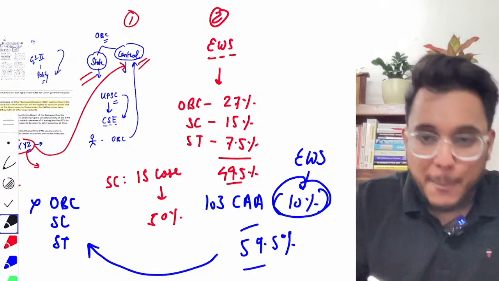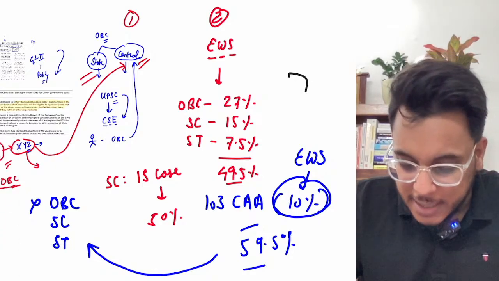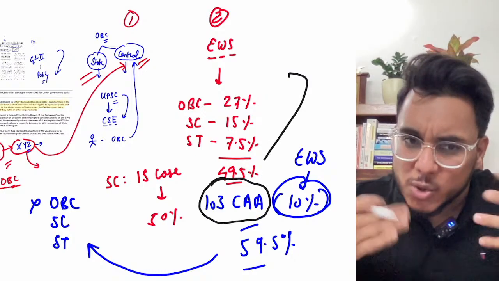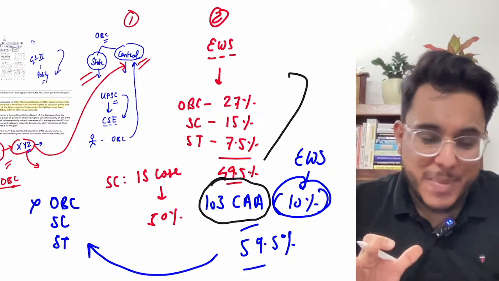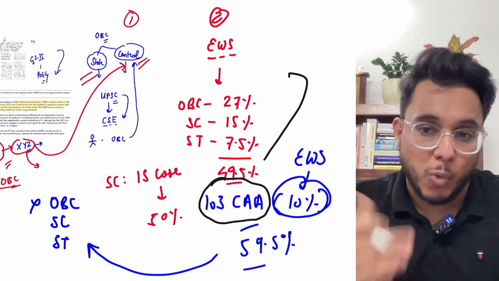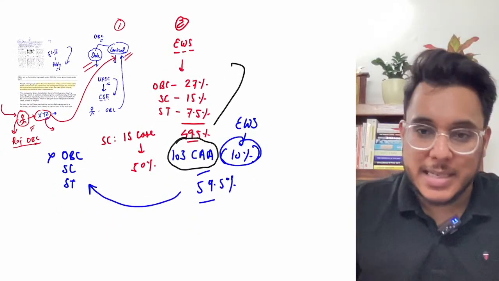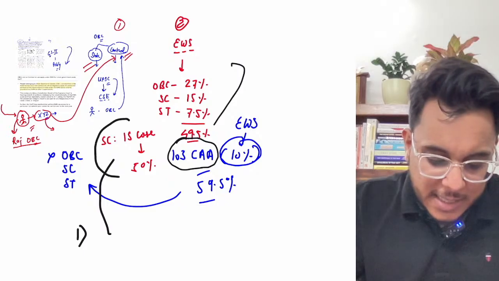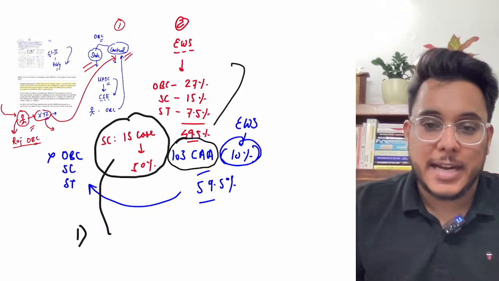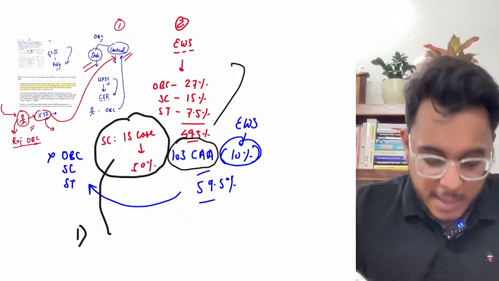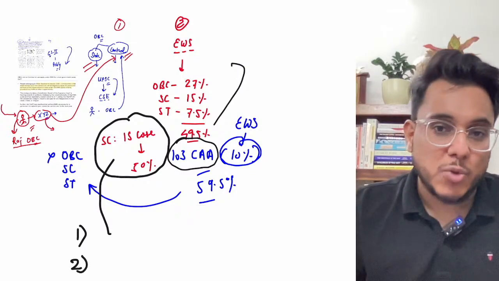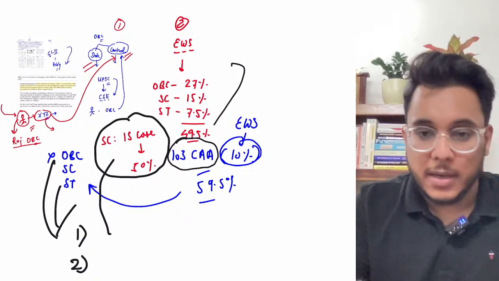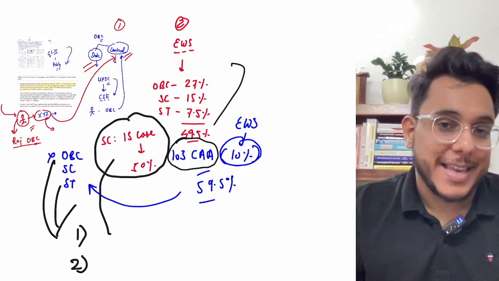Now, the constitutionality of the 103rd Constitutional Amendment Act is being discussed in the Supreme Court right now, because multiple challenges have come. Number one, it goes against the Indira Sawhney judgment of 1992, as you are now giving reservation of more than 50%. Second, in this EWS reservation, OBCs, SCs and STs are not covered, so it is a kind of discrimination against them.